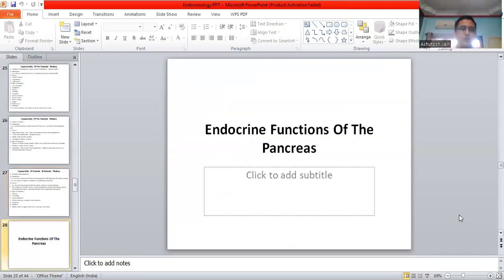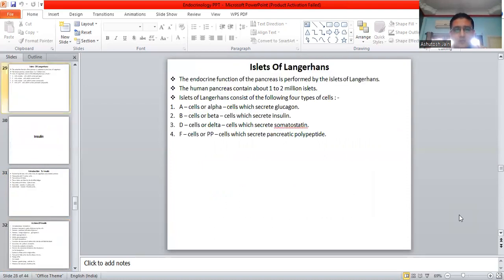Now, coming on to one very important topic, that is the endocrine functions of the pancreas. Okay, moving on forward. In the endocrine functions of the pancreas, we are having the cells called as the islets of Langerhans. That means it is having a group of the cells. The endocrine functions of the pancreas is being performed by the islets of the Langerhans.